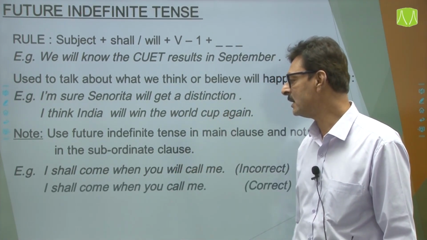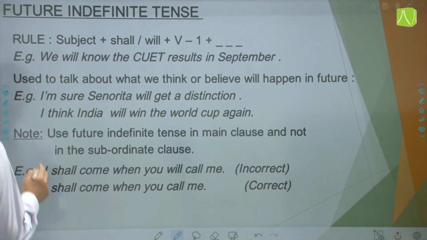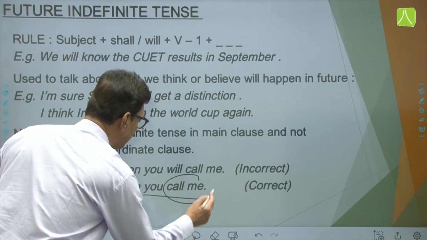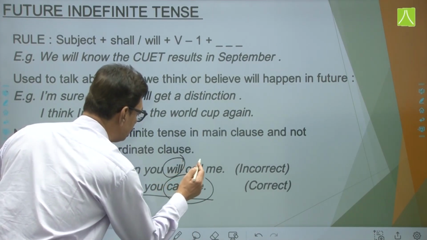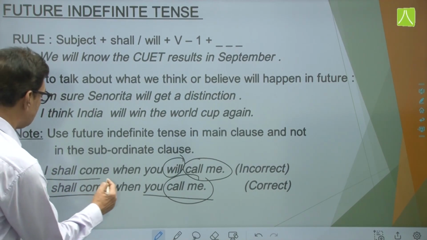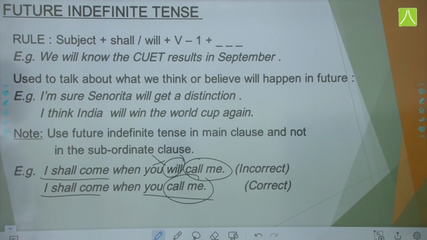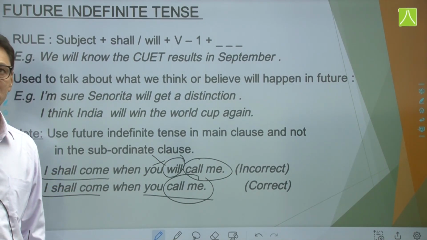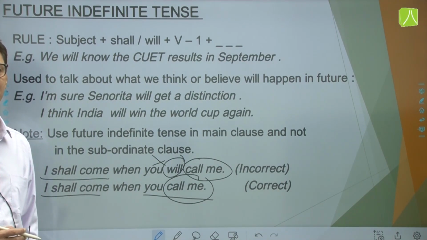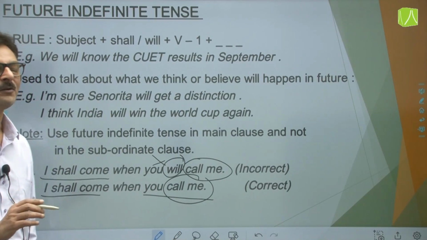So how this sentence can be rectified? I shall come. ध्यान से देखना. I shall come. कब? When you call me. So this will is incorrect over here. ये यहाँ पे नहीं आना चाहिए. So I shall come when you will call me is incorrect. I shall come when you call me. So this is what you have to keep a check where future simple tense is concerned. I hope this rule is very clear with all of you.